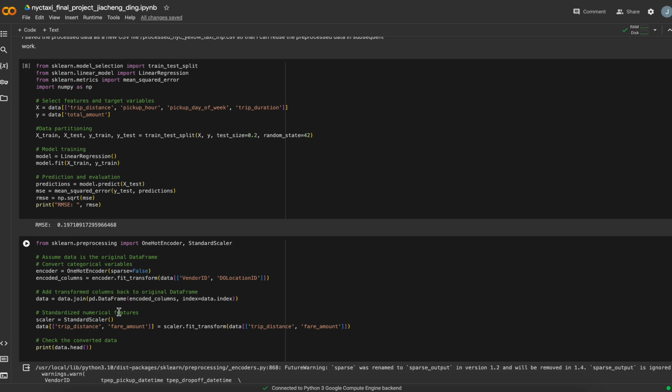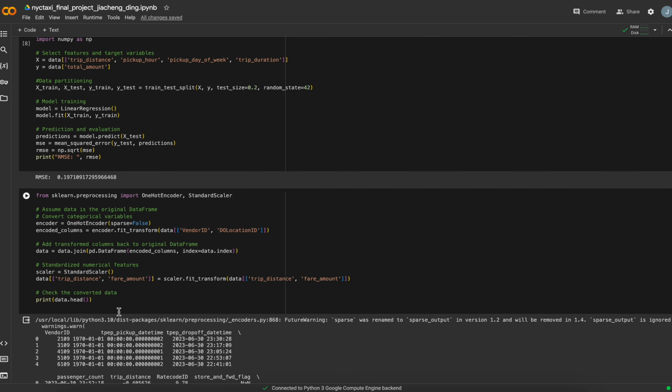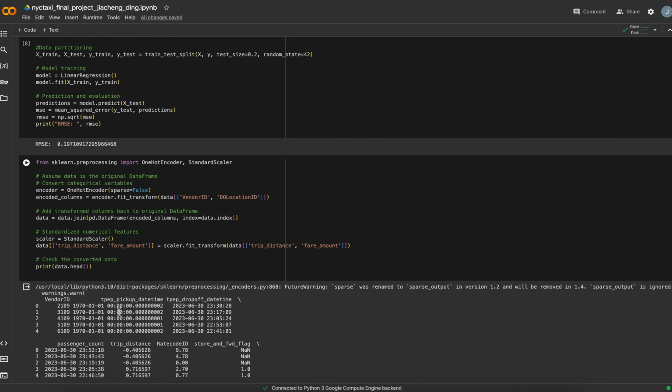I use one hot encoder to transform the two categorical variables, vendor ID and location ID, to one hot form, so the models can use them efficiently and it becomes more standardized.